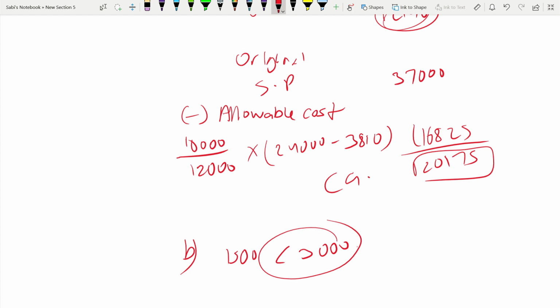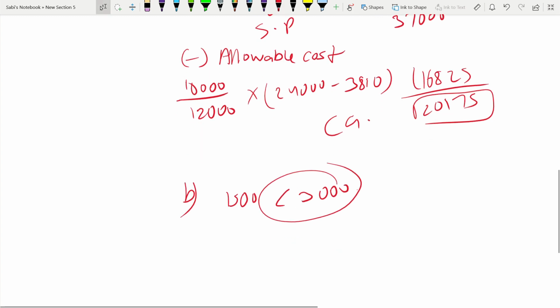There will be no gain for this, but the sale proceed will be deducted from the cost of the original shares. So the sale proceed when we are selling is 37,000, and what is the cost? We need a share pool for it. Why?